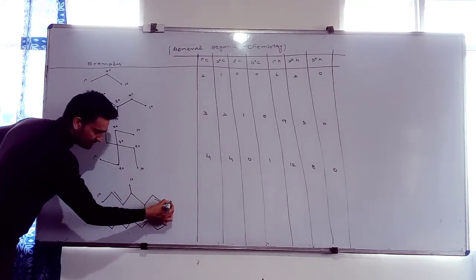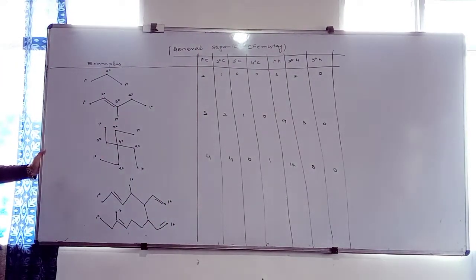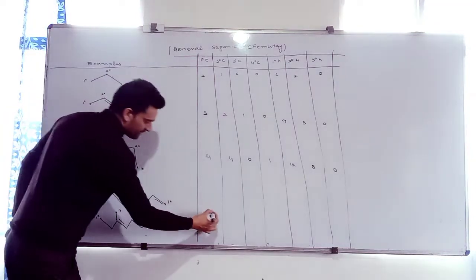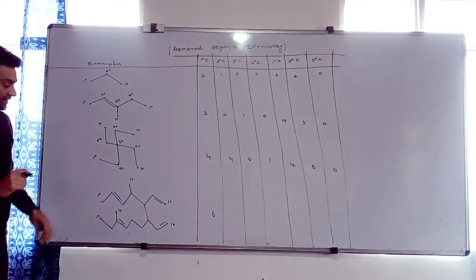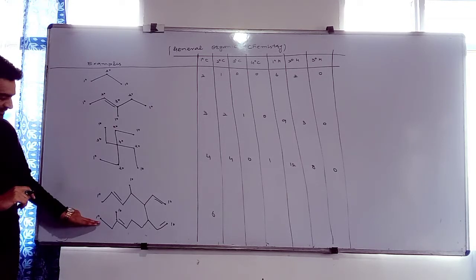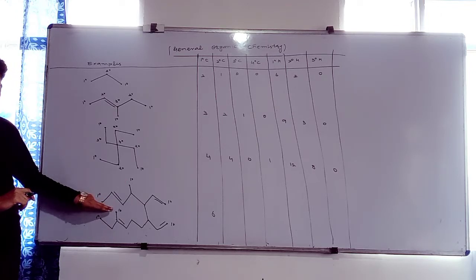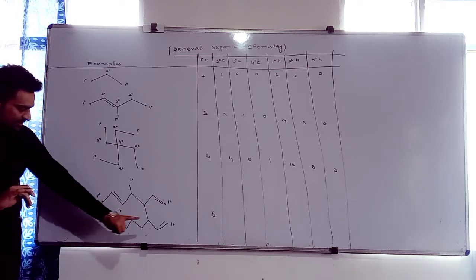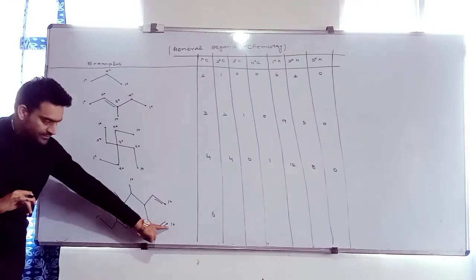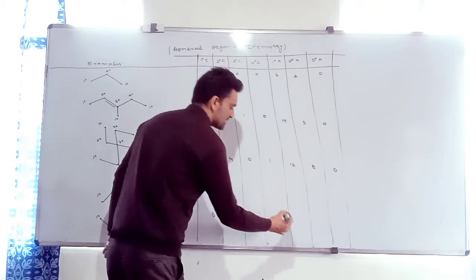Now calculate how many: 1, 2, 3, 4, 5, and 6. But some are saturated, some are unsaturated. 3 plus 3, 6. 6 plus 3, 9. 9 plus 3, 12. Then go to this. Plus 2, 14. Plus 2, 16. So primary hydrogens are 16.